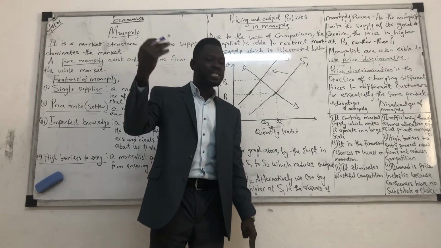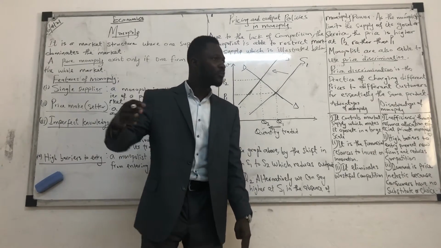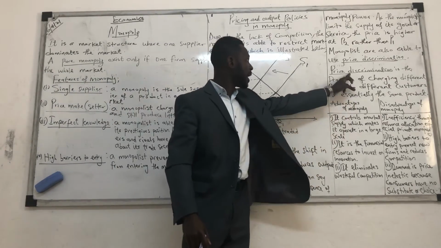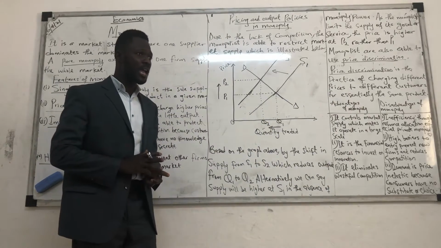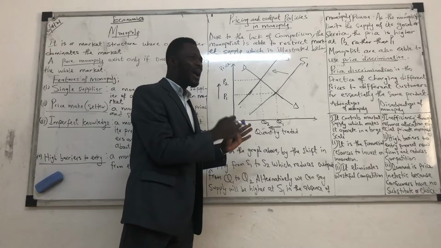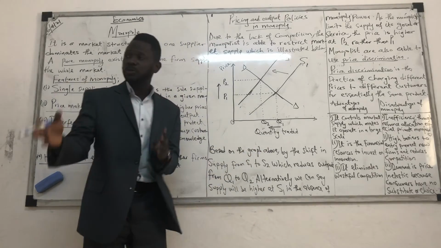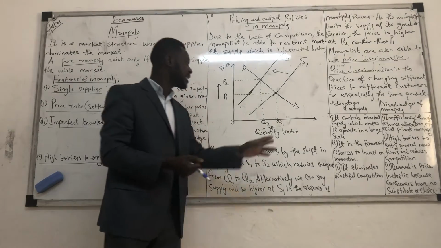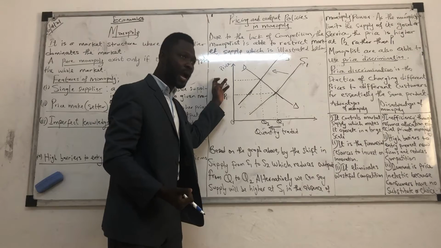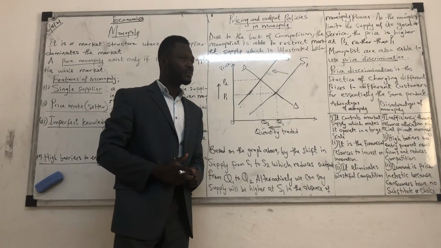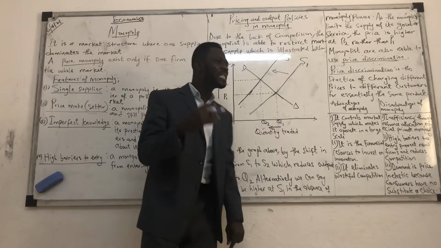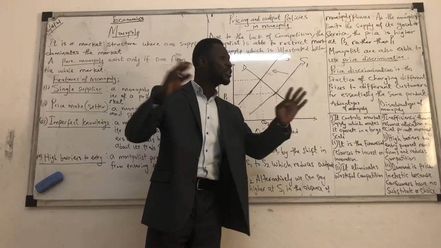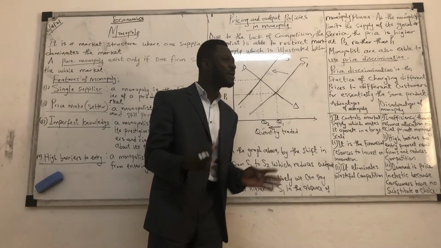So I will charge A a different amount from B, I will charge B a different amount from C. That is what we call what? Price discrimination. Do you understand price discrimination here? So basically we're talking about how a monopolist decides its output and decides its price. So a monopoly would do what? Could choose to reduce its output. Could choose to increase its price. Could choose to reduce its supply. A monopoly can also do what? Can use price discrimination by charging different prices to different customers for the same product or for the same service.